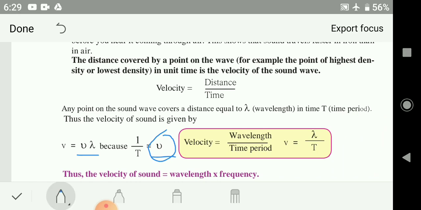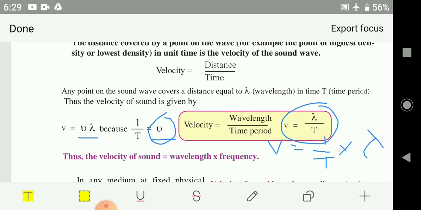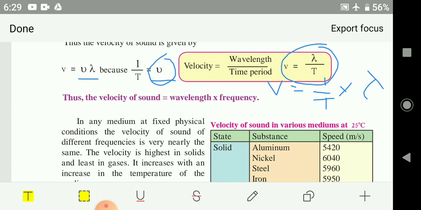See here, V is equal to 1 upon T. 1 upon T means this is nu, multiplied by this lambda. So after multiplication you are going to get this value: V is equal to lambda upon T. That is your velocity of sound. So velocity of sound is equal to wavelength into frequency. Wavelength of the sound multiplied by frequency.